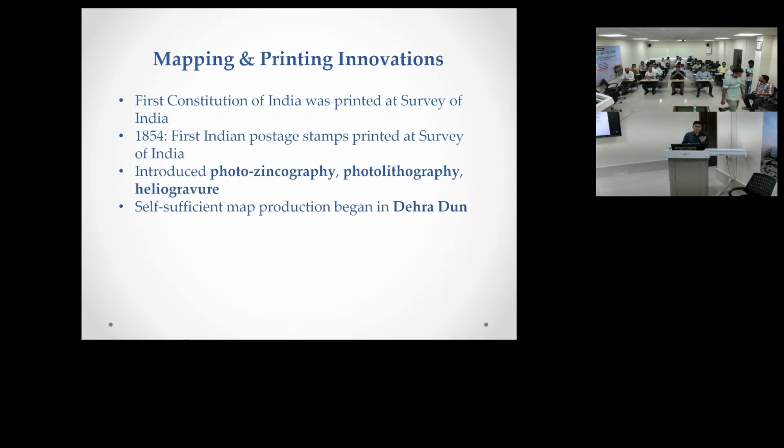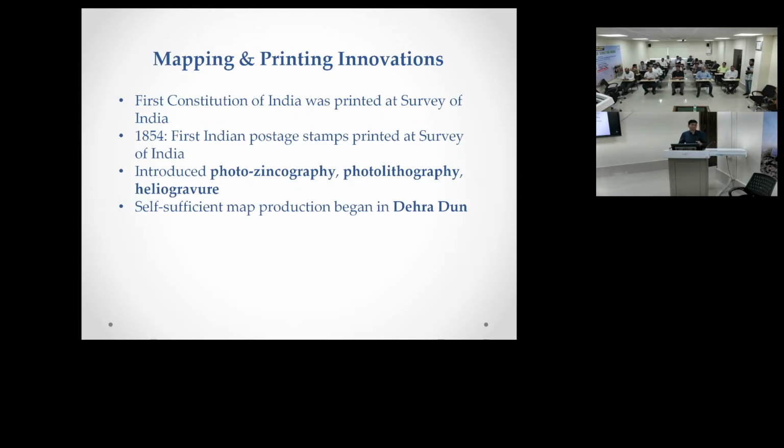When the Constitution of India was written, it had to be published. So it was first printed in the Survey of India press. Even postage stamps were also printed in Survey. I am telling only the legacy of Survey of India, what we have done, so that you know about Survey of India. And I think you have seen our topo sheets. Have you seen our topo sheets?